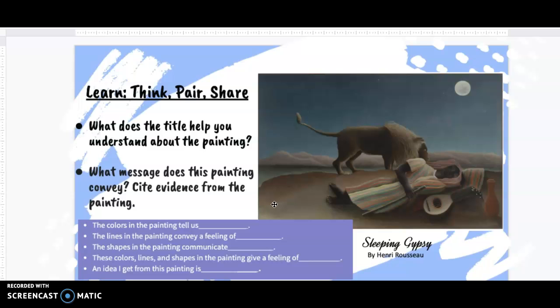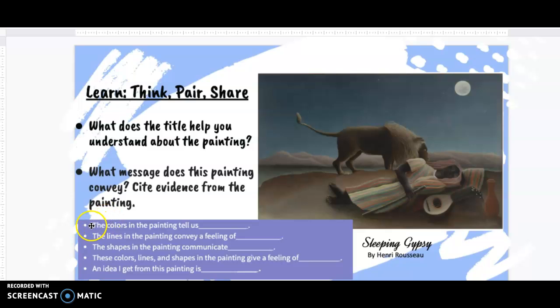We want to think about how we can cite evidence of the setting and what we learned about that, and thinking about citing evidence about the character and what we've learned about that. So again, I want you to do this because this whole entire lesson we went through each part not knowing what the title of this painting was. We finally find out that the title of this painting is Sleeping Gypsy. So as you pause the video, I want you thinking about that title, Sleeping Gypsy, and think about how that title now helps you understand the painting and what message does this painting convey.